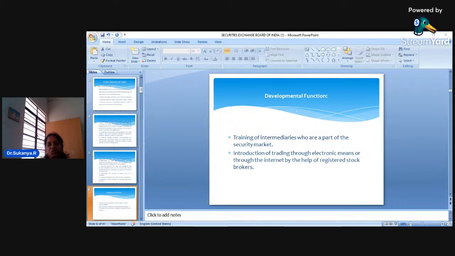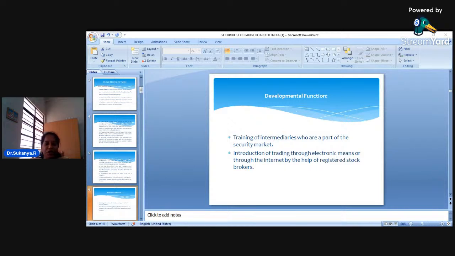So dear students, this is what you need to know about SEBI. As I told you in yesterday's class, please keep in mind, first we started with the different concepts under the Indian financial system. It may be the financial assets, the financial markets, intermediaries, and so on. I told you that even in the financial markets, you have organized and unorganized markets. You have the money and the capital market. Again, in the capital market, dear students, you have the primary as well as the secondary market.